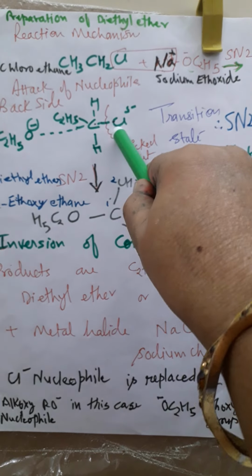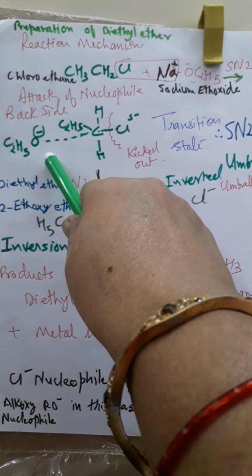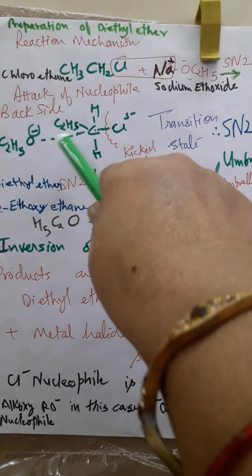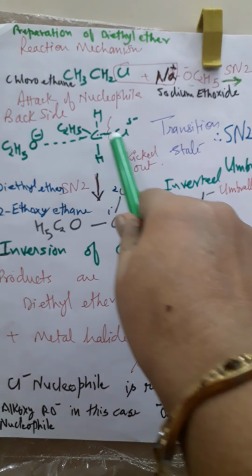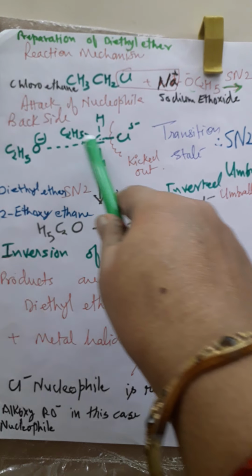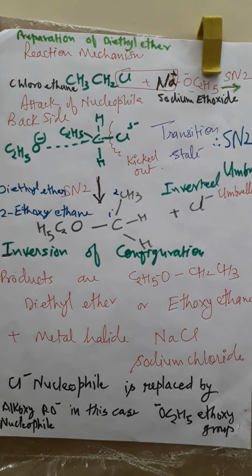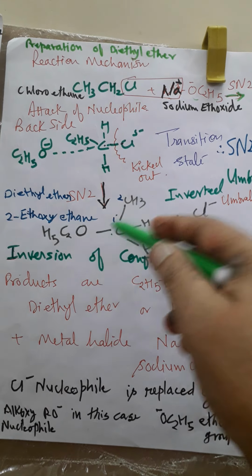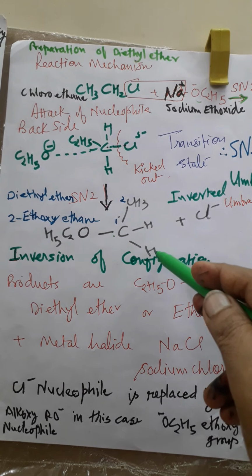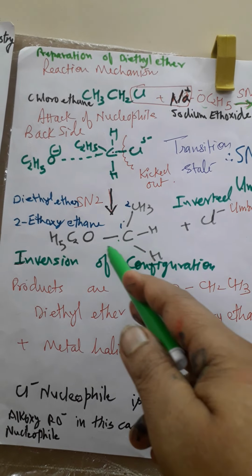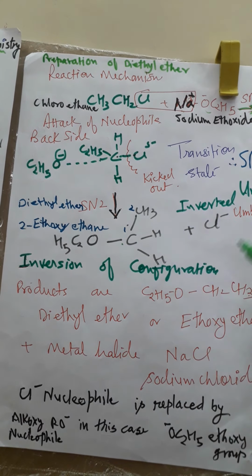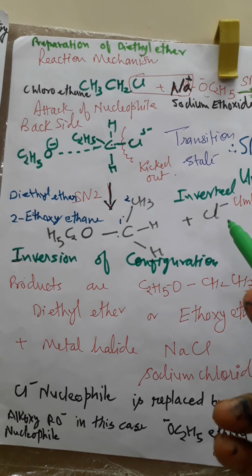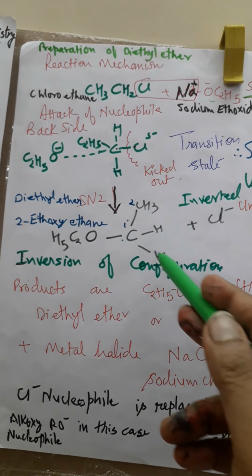Here CH3CH2Cl, and backside attack of C2H5O occurs and Cl negative will be kicked out. So this is the transition state. In this phase, both the nucleophile and substrate are present, and bond breaking and bond formation both take place simultaneously. After some time Cl will be kicked out, and OC2H5 will be attached to it. Now inversion of configuration takes place, and that is why we call this an SN2 reaction. In an SN2 reaction, inversion of configuration always takes place. An inverted umbrella type structure will be formed.